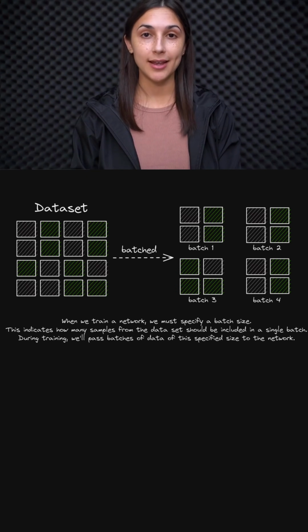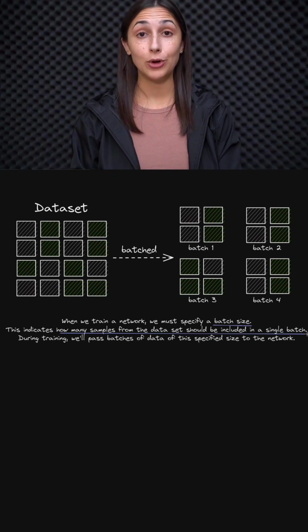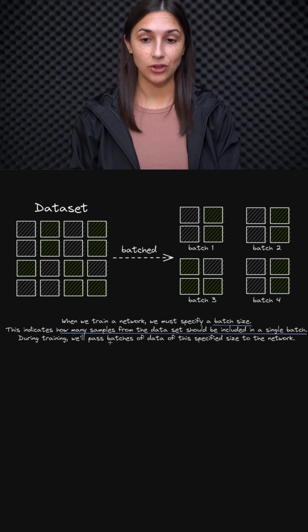So when we train a network, we have to specify a batch size. This batch size determines how many samples from the data set are to be included in a single batch that is passed during the training process. And then during the training process, we pass batches of data of the specified batch size to the network.